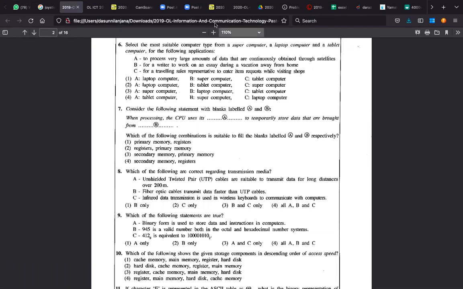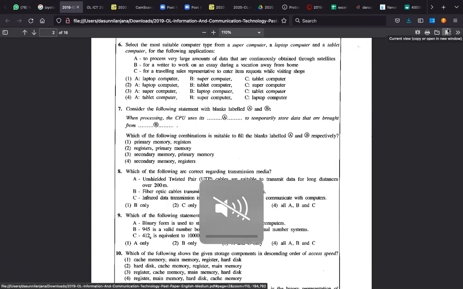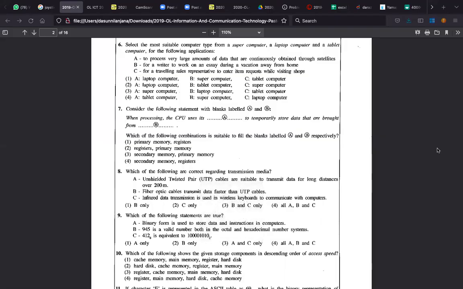Please answer question number 6 to 10. Others, please send the answers. Malin sir, Lashen, Praveen, I got the answers. Others, please send the answers, right?